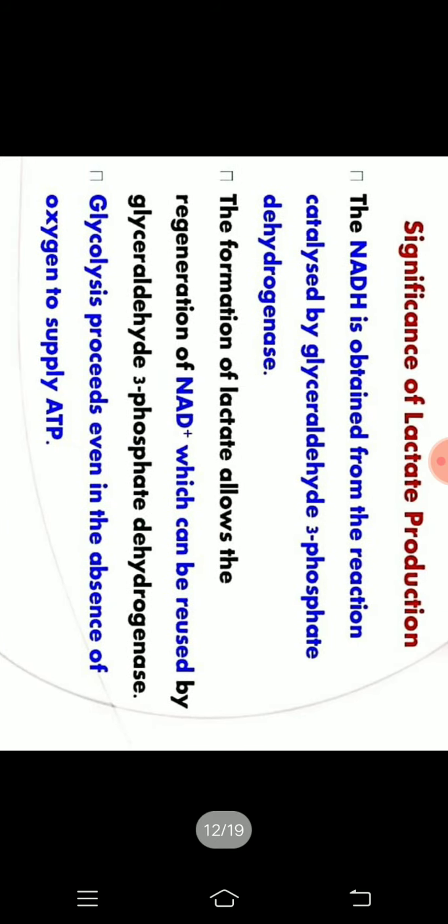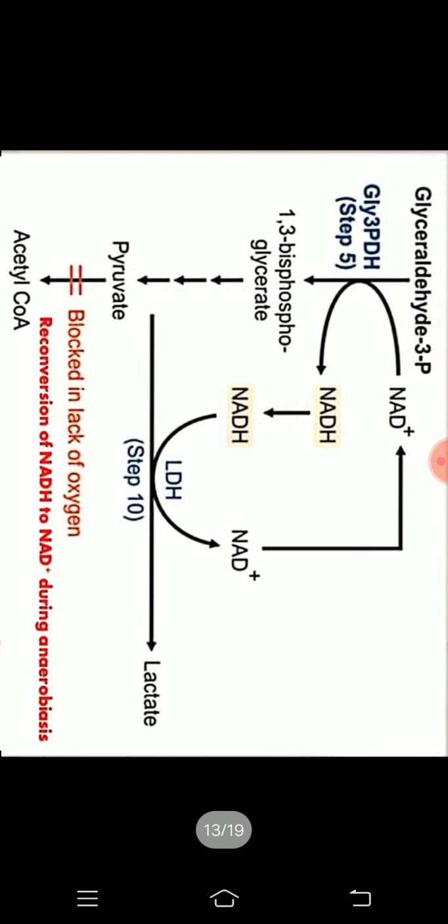This NAD molecule will again go and help for the formation of NADH during glycolysis. How, we'll see. Because of this, glycolysis will proceed even if there is no oxygen.